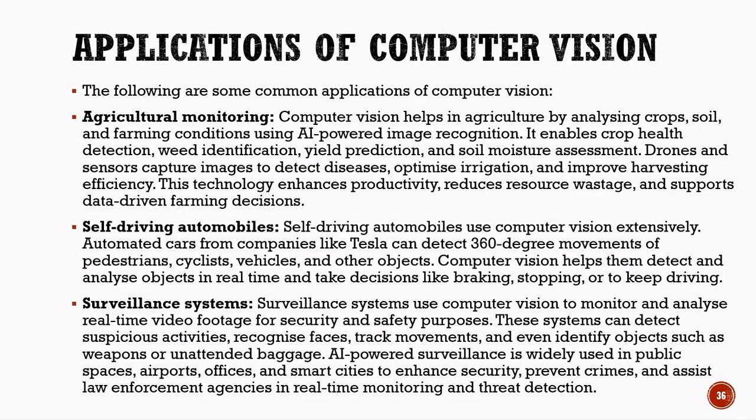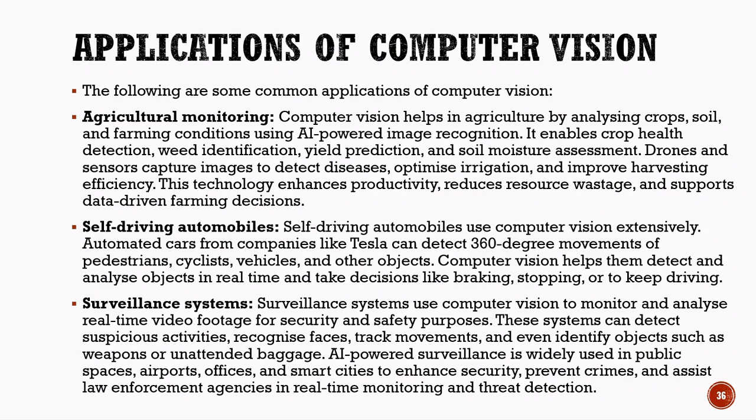Applications of computer vision. Computer vision has many useful applications in different fields of life. It helps machines analyze images and videos and make intelligent decisions based on visual information. One important application of computer vision is agricultural monitoring.